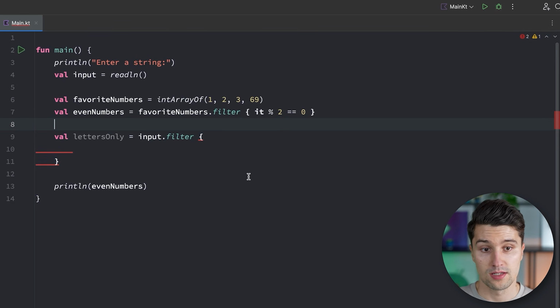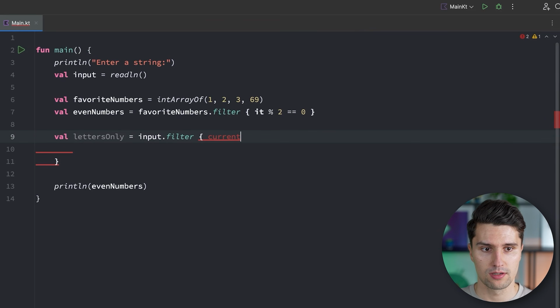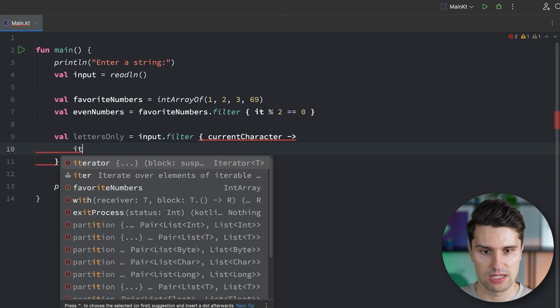Something we can also do is explicitly give these input parameters, so these characters here, a name. For example, currentCharacter, and then have such an arrow which will say, hey, after this point here, this is the actual body of this Lambda function, and then we can't use it anymore.